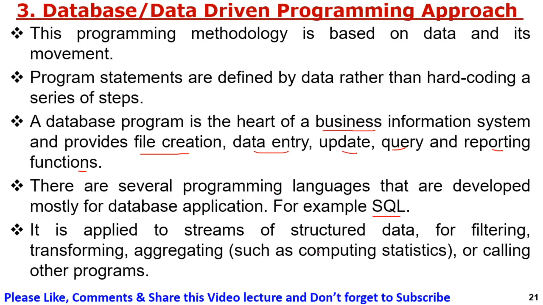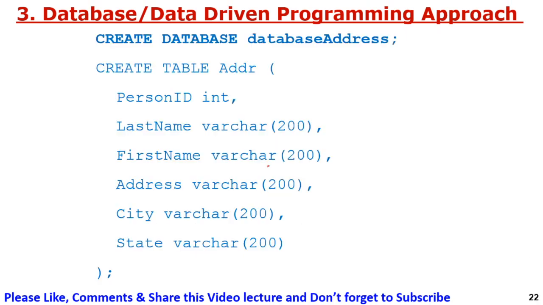Whenever you retrieve some information, you can filter the data and transform the data. Aggregation means generating a result using statistical computation. There are all these different operations beyond the basic ones. So you can see how database programming is possible.